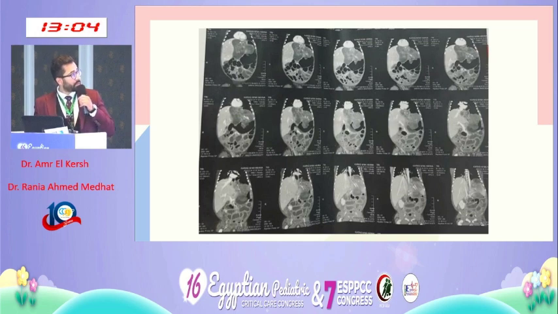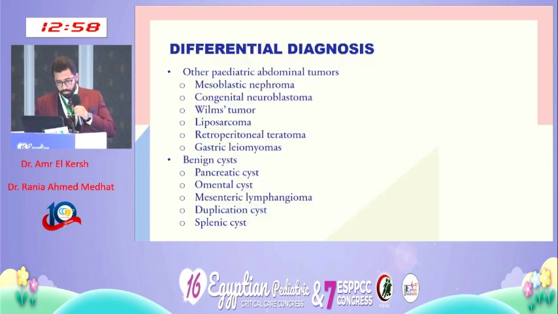Here we can see the imaging mass protruding from the epigastrium. Differential diagnosis for this patient, we can assume mesoblastic nephroma, Wilms tumor, liposarcoma, retroperitoneal teratoma, gastric leiomyoma, and benign cysts such as pancreatic cyst, omental cyst, duplication cyst, and splenic cyst.